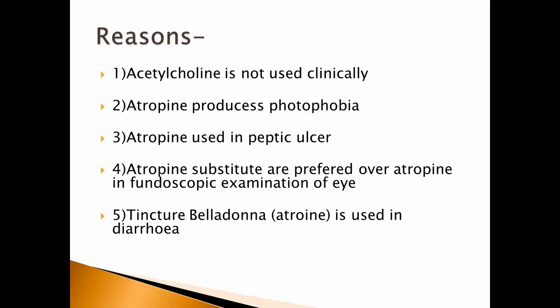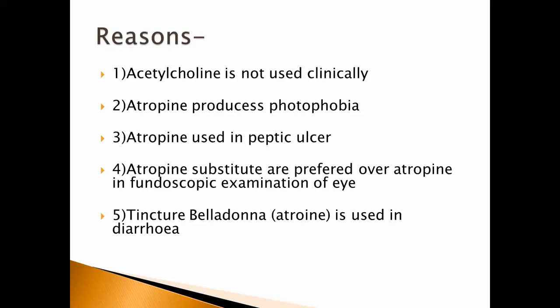Due to the increased size of the pupil, the focal length also increases, and that individual can see objects which are far away, but cannot see objects which are near to him. That is cycloplegia. And the person who is suffering from both cycloplegia and mydriasis cannot respond to bright light, that is photophobia.